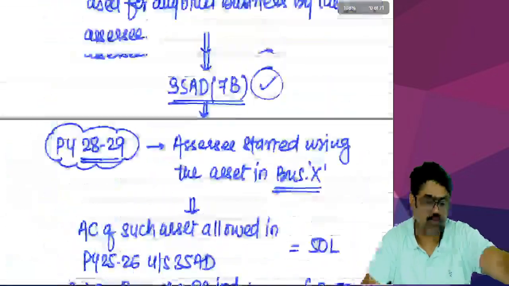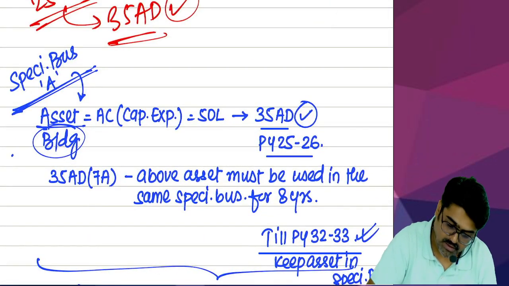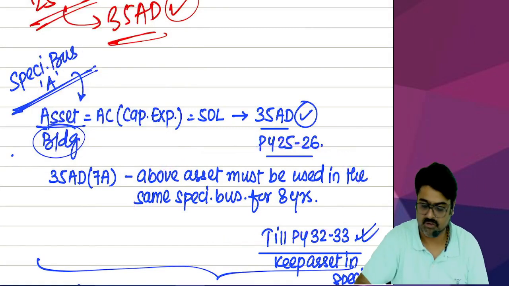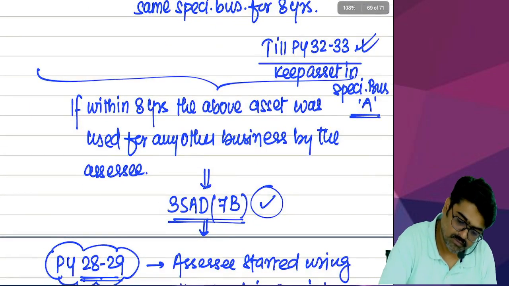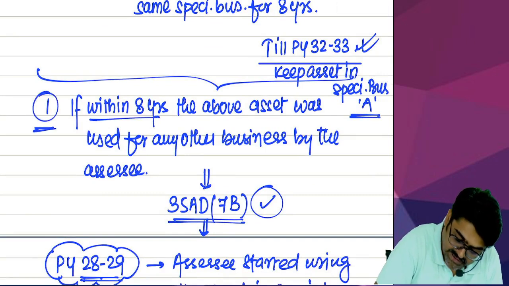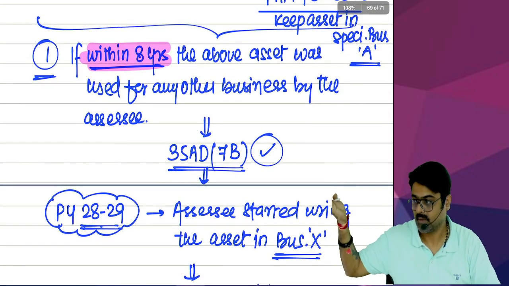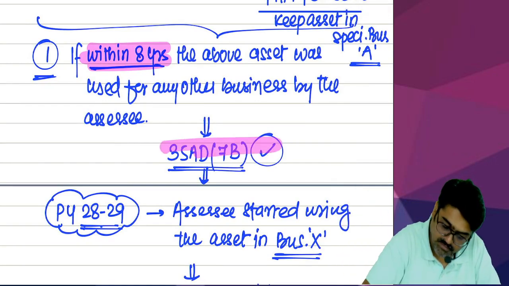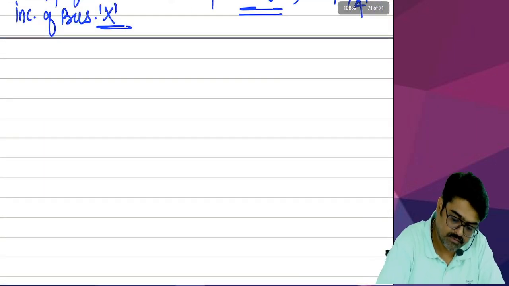So, the first case was, see, what was the promise? That for 8 years you are supposed to use the asset in the same business, meaning till 32-33. So the first case was you break your promise, meaning within 8 years you start using that asset for some other business. Then 35AD 7B will be applicable. Yes or no?